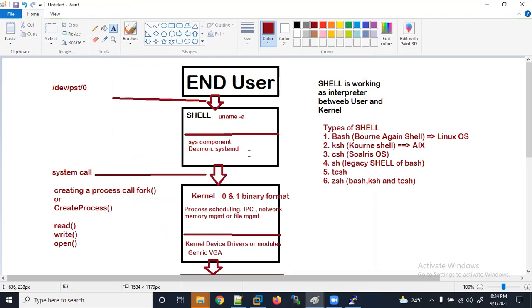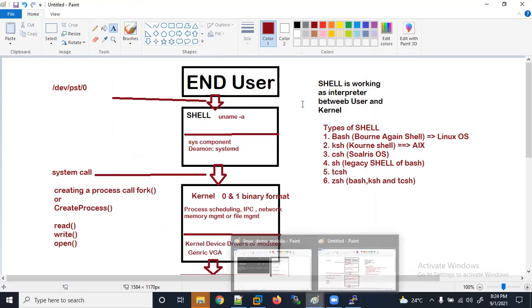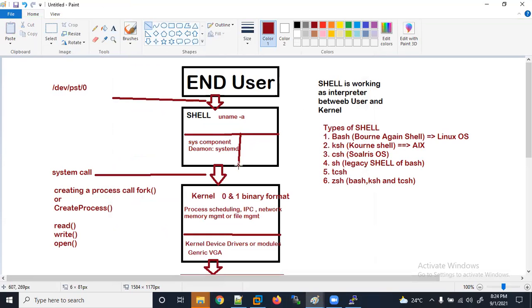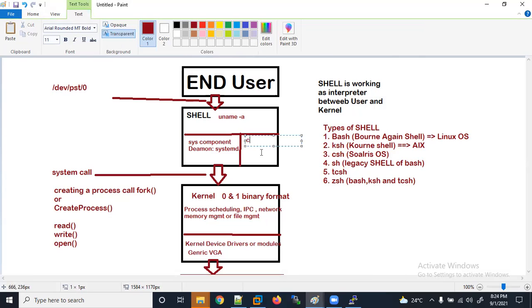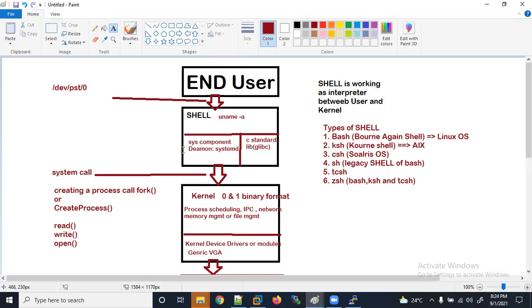Whatever commands we are using, these commands depend on library files. Same as in Windows, where you use .dll files, which are your library files. Here it's also using some library files, the C standard library, like glibc. So it's using some library files here.